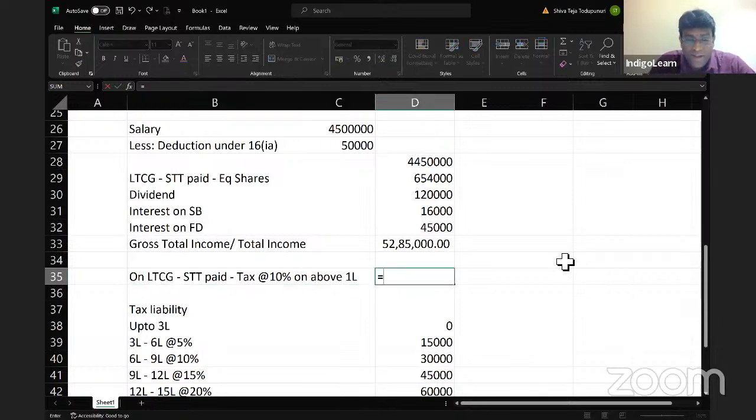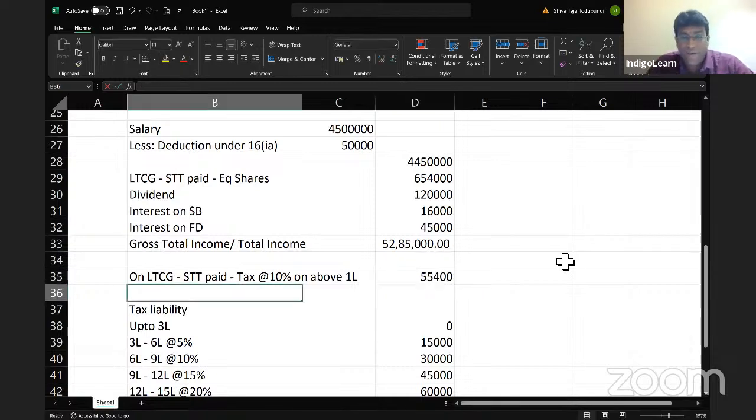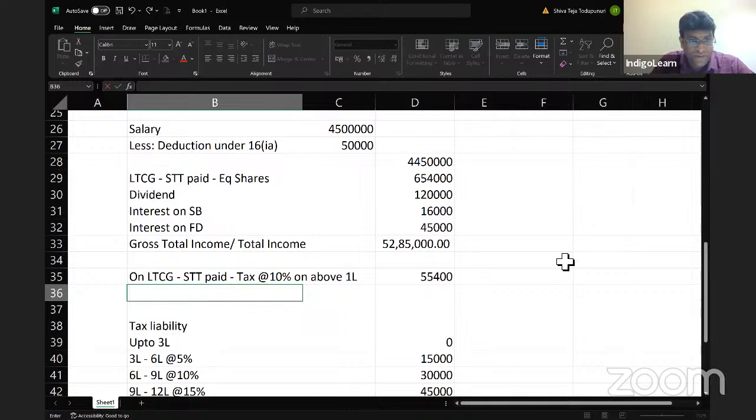which is nothing but 5,54,000 into 10%, which is coming to 55,400. Now, balance income is taxed at slab rates.